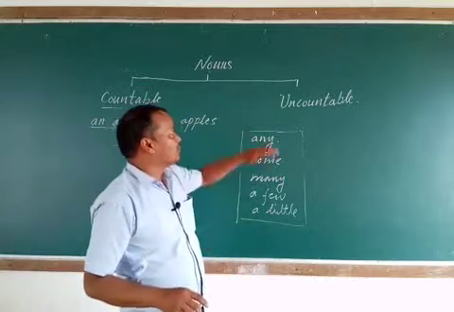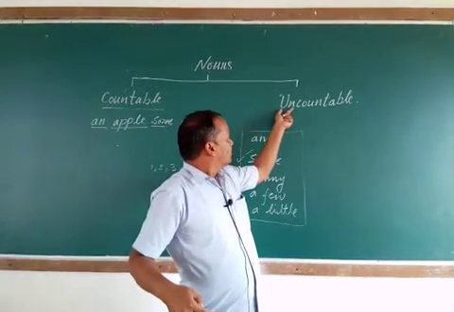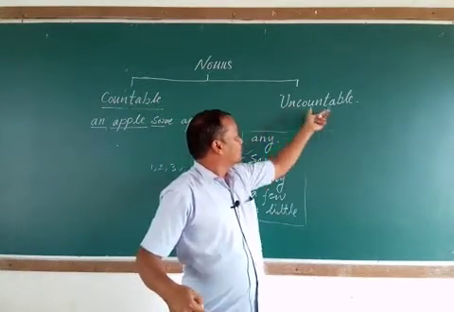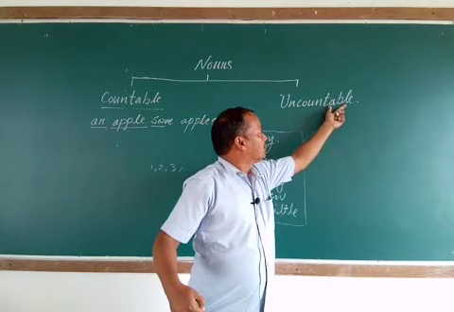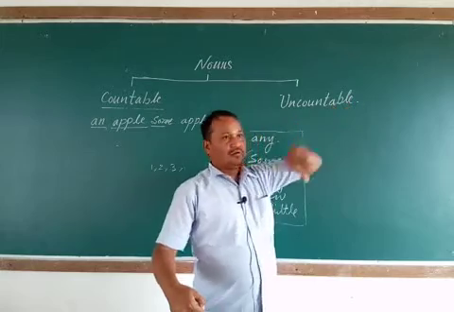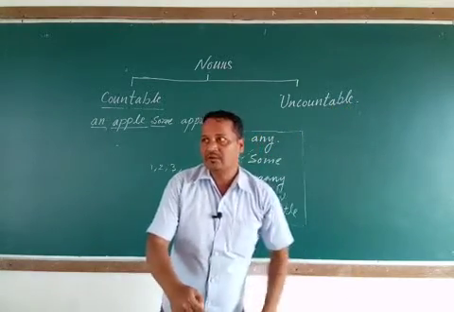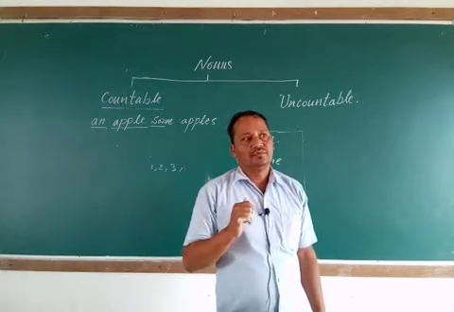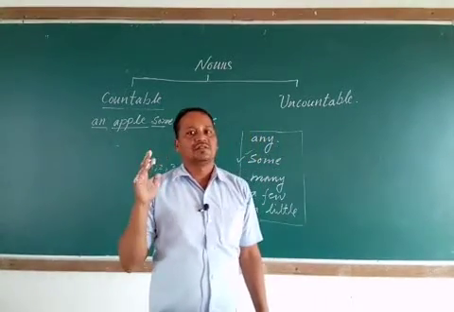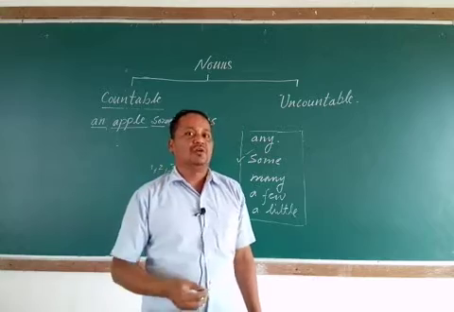But uncountable noun, let's understand the meaning by the words. Uncountable means which is not able to be counted, or which is difficult to be counted, जिसे गिना ना जा सके या जो गिनने में मुश्किल हो.